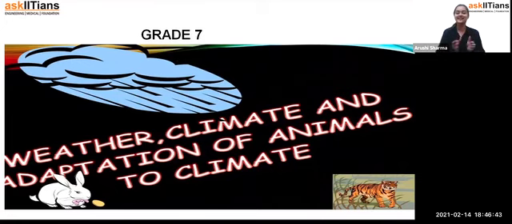So in this chapter we are going to talk about weather, what the exact difference between weather and climate is, and then we'll see how animals adapt to that particular climate. Because we know, students, that each and every area in the world has its own climate. So we'll see how it differs, how it happens, and how the animals are adapting to it.